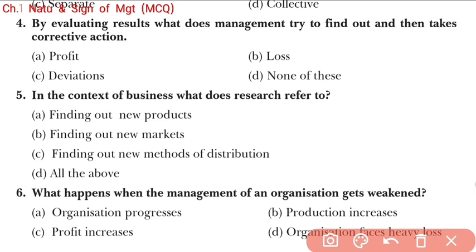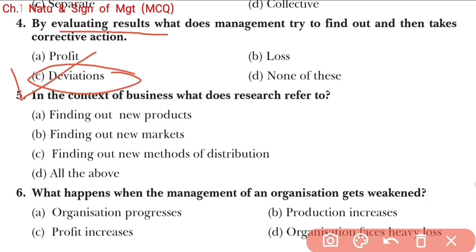So if the work is going on better than plan, it's okay, but if work is not going on according to the plan, there is a need to take corrective action. So here students, by evaluating results, management tries to find out the deviation. So here option D will be correct. Okay, D.